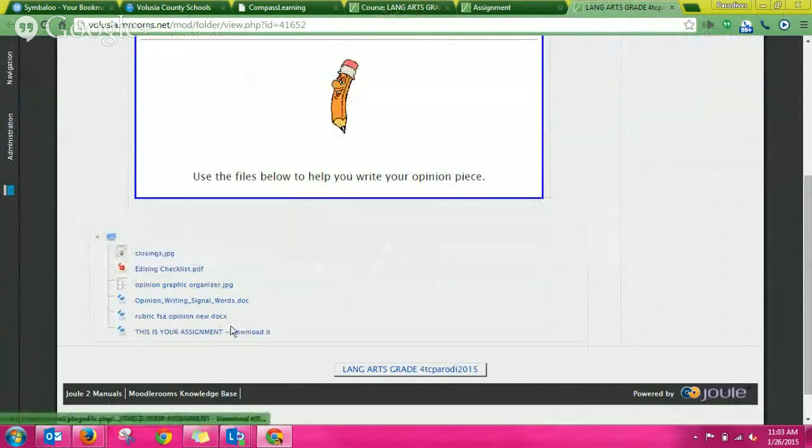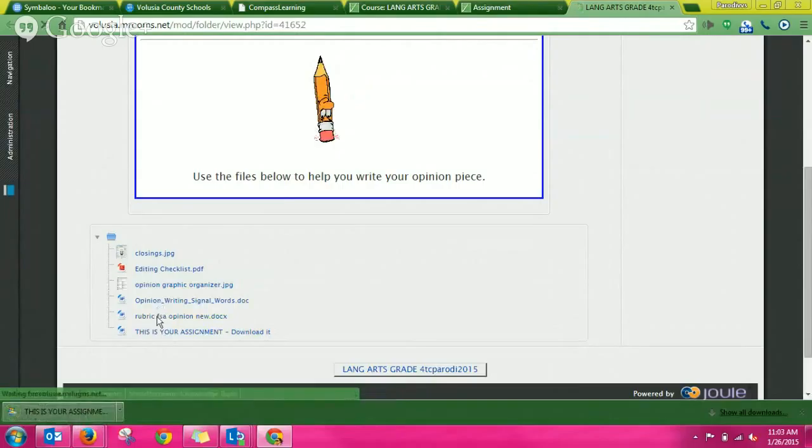This is your assignment. Download it. You see that right there? That's the most important one. This is the rubric that the state will be using to grade your writing, so this is important. These are helpful signal words to go from paragraph to paragraph. This is a graphic organizer for opinion writing. This is an editing checklist, and these are a list of closings you could use in your assignment. But these two, very important, so you want to download those. Click.